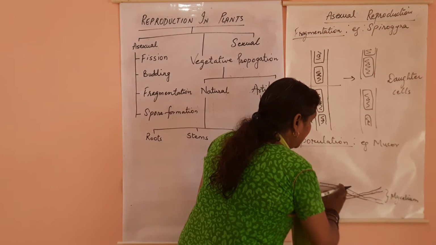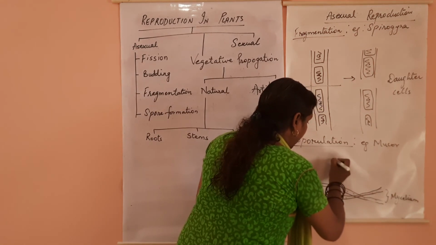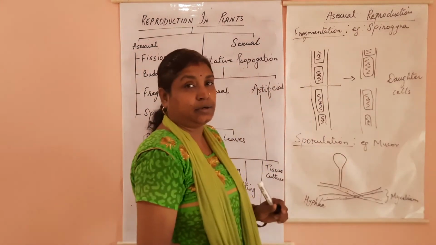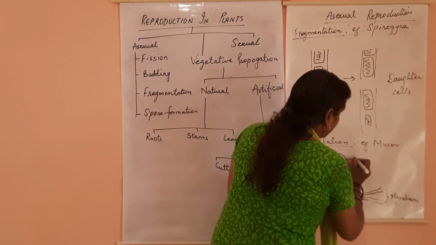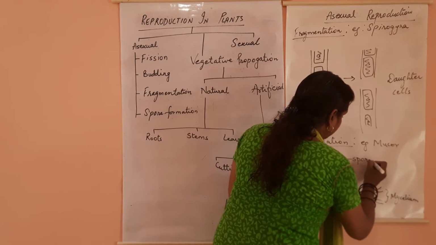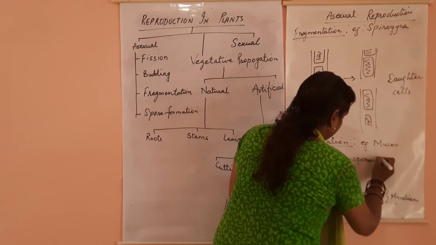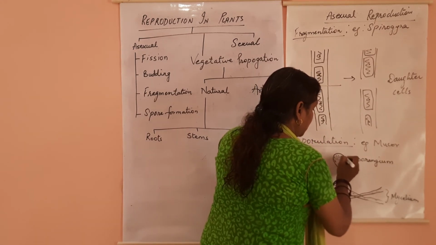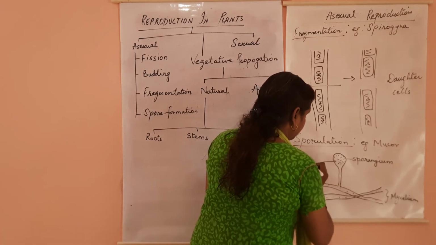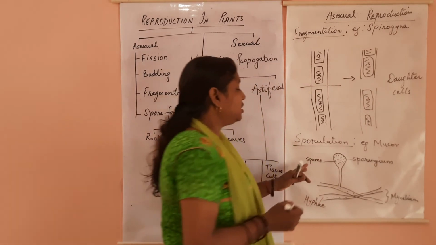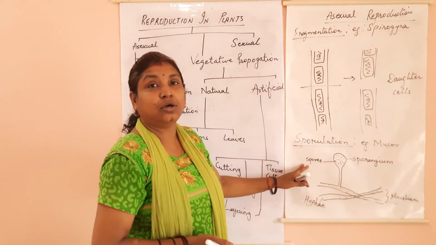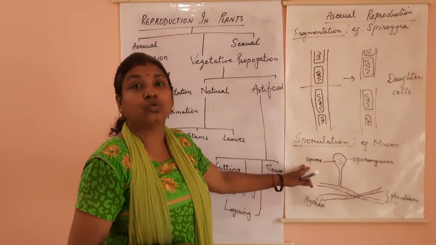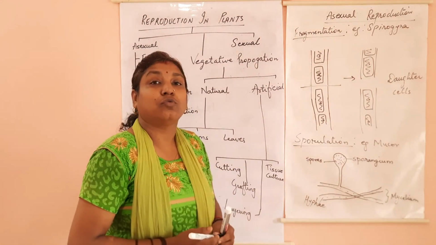From this hypha, an outgrowth can be seen which has a bulging end. This is your sporangium or sporangiophore. This sporangium consists of spores. These spores will result in the formation of new hyphae, a new Mucor plant, new bread mold. These spores will disperse in air.